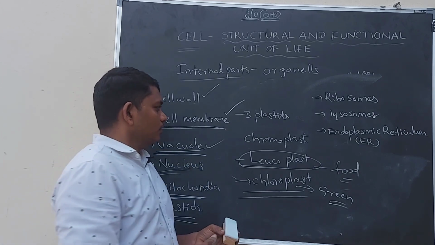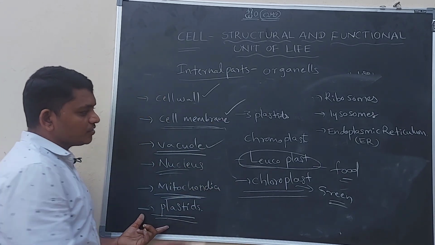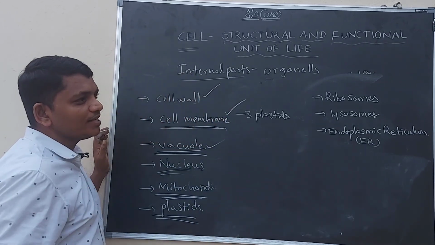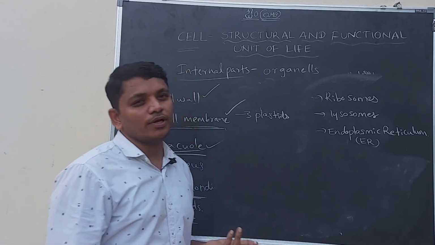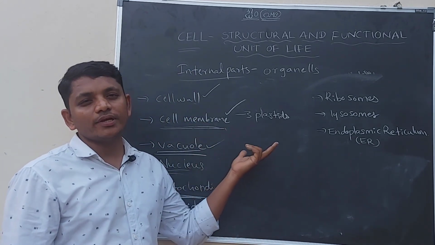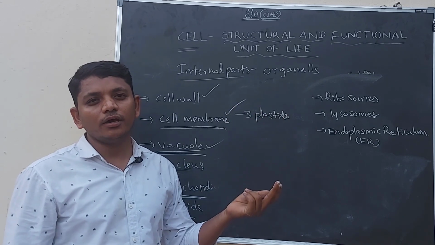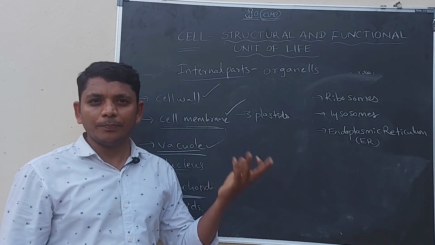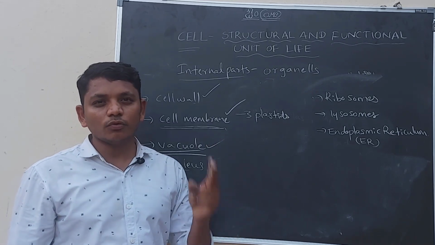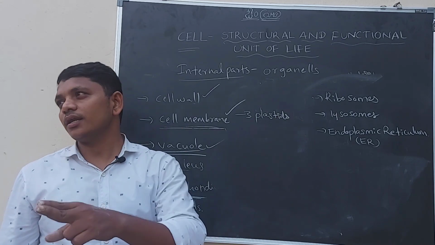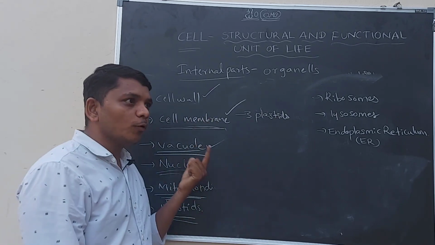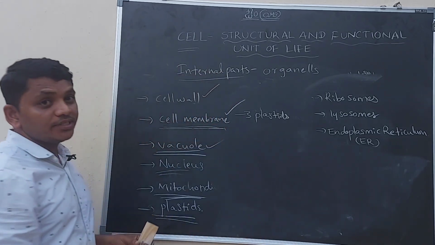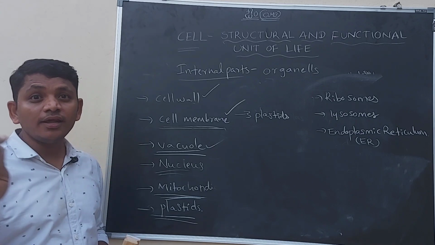Okay. So these are the types of plastids. Plastids are three types: chromoplast, chloroplast, and leucoplast. Leucoplasts are white in color. Chromoplasts are different in color, I mean, various colors are there: red, orange, blue, and purple, like that. And chloroplasts are only green in color. So green plants have the chloroplast. Okay. So plastids are present in plant cells only, not in animals.